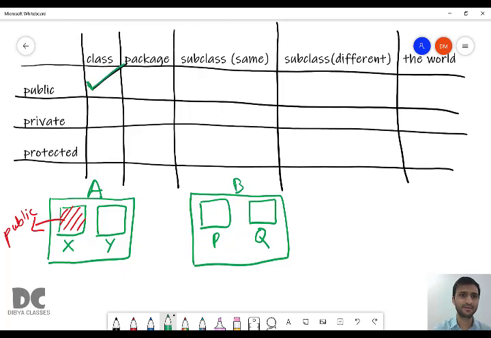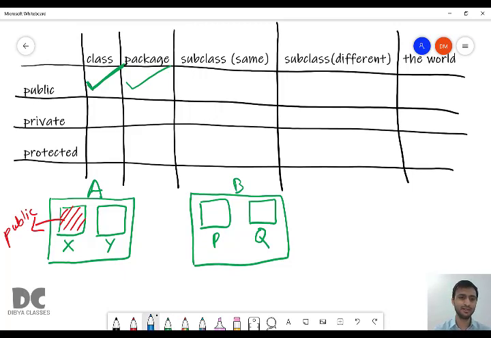And since it is declared public, all the classes inside the package can also access X.